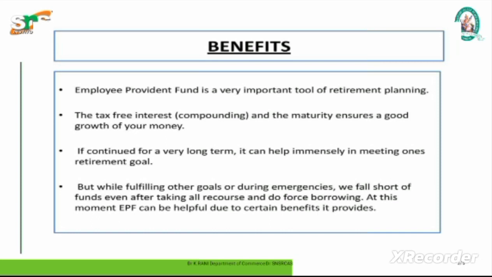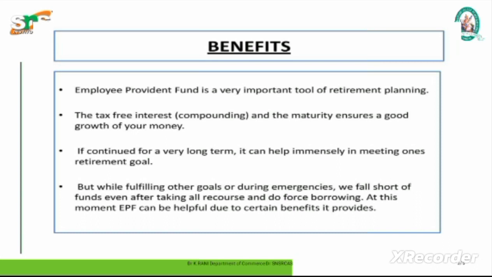Unrecognized Provident Fund. Employer contribution to the fund: nil. Employer contribution to the fund is exempted from tax. Interest income is exempted from tax. The lump sum amount received on retirement is taxable as well. Employee contribution: nil. Interest on employee contribution is taxable under the head Income from Other Sources. Employer contribution is taxable under the head Salary. Interest on employer's contribution is taxable under the head Salary.